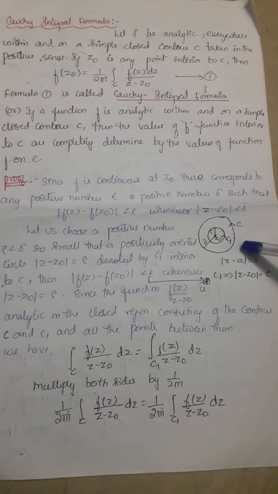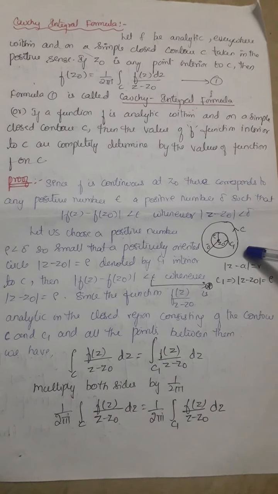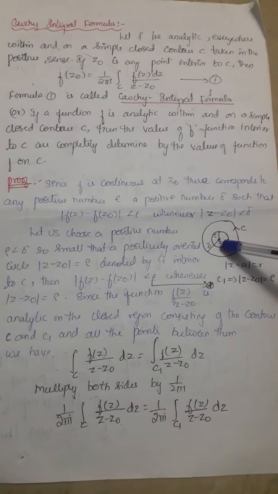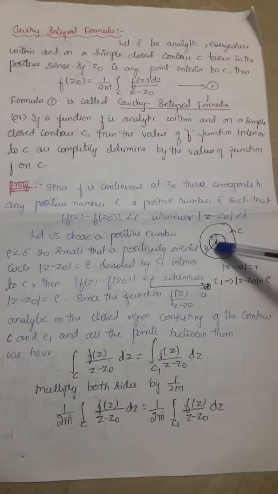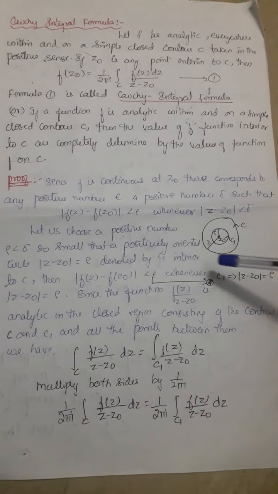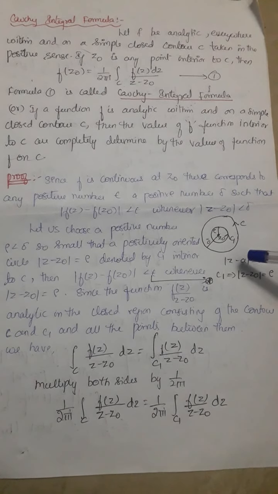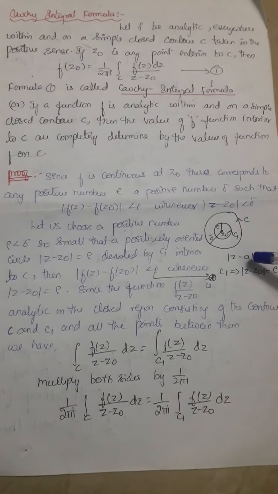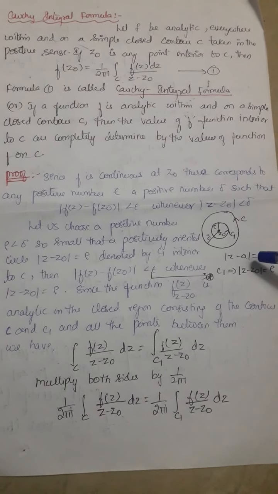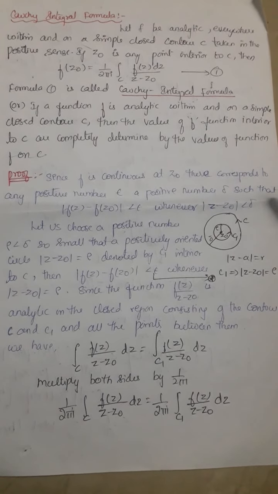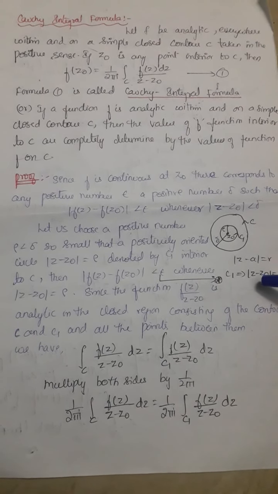And if z0 is any point interior to C, so if you are considering one point z0, an interior point to this closed contour C, then f of z0 equals 1 by 2 pi i, integral over C of f of z dz divided by z minus z0. That represents the Cauchy integral formula.